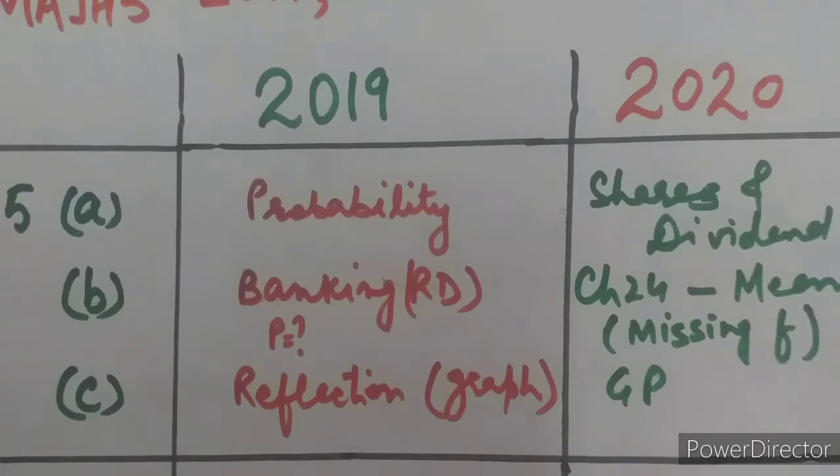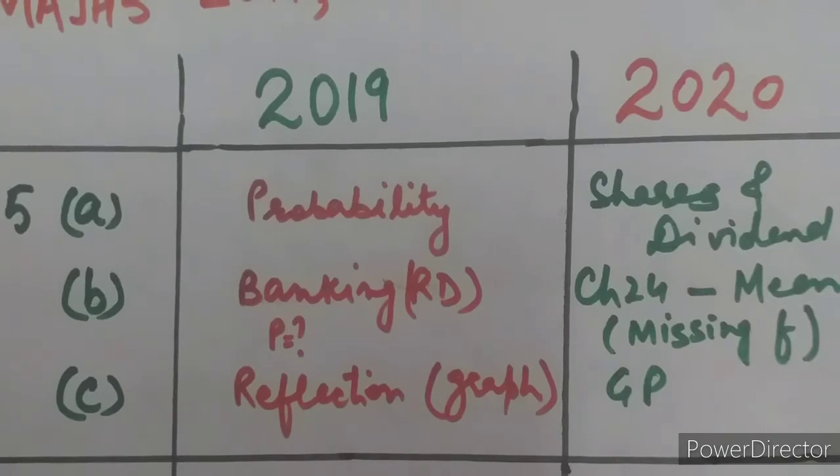A 3 marks question, right? Then part C in 2019 was a question from reflection. It was based upon the graph only, and three subparts were there in this question. You were supposed to draw the graph, and from the graph you were asked to give the answers. So an easy part, but lengthy. Again in 2020 the C part was from GP, so not a very high difficulty level.